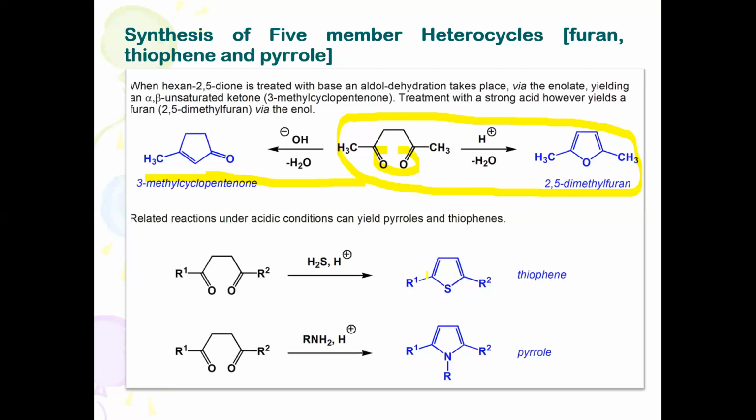For thiophene, you can write this equation. For pyrrole, you can write this equation. And they may even ask a 5-mark question: explain the synthesis of furan, thiophene, and pyrrole by the Paal-Knorr synthesis method. So this is one of the important methods to convert diketones into derivatives.